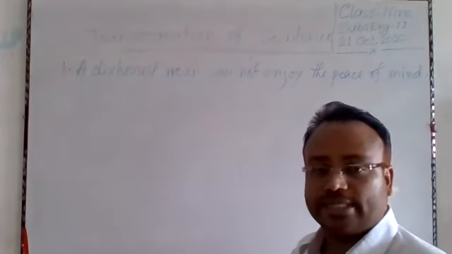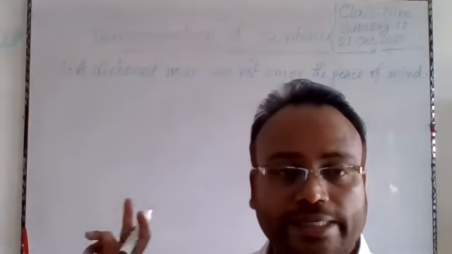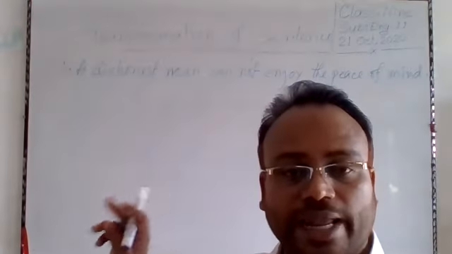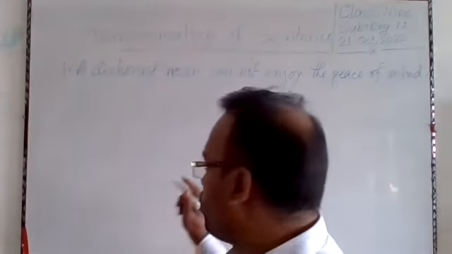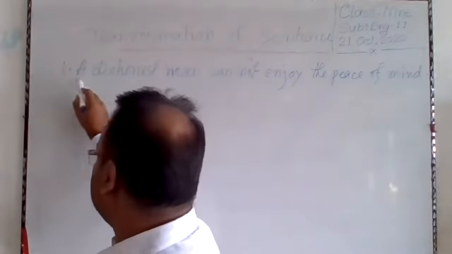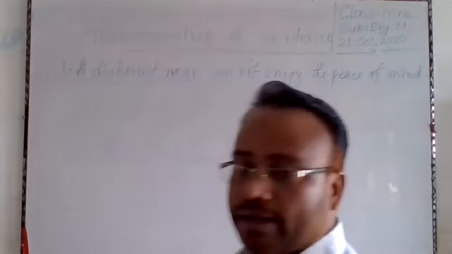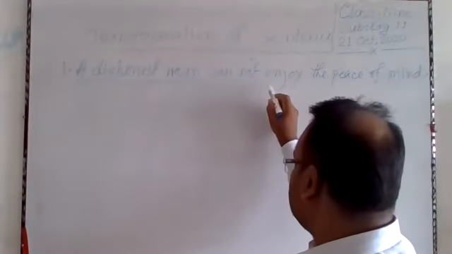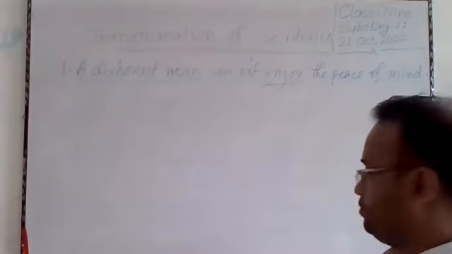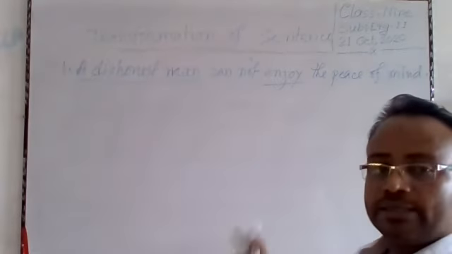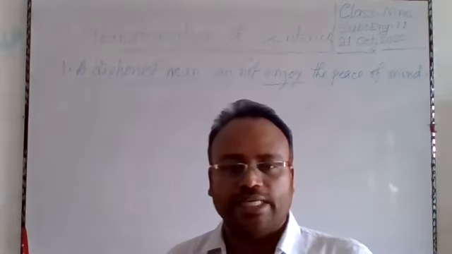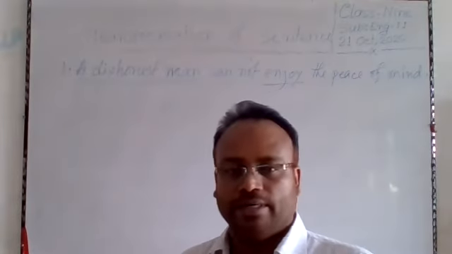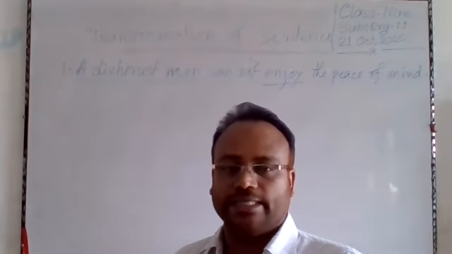What type of sentence is it? Obviously, it is a simple sentence because there is only one subject, that is a dishonest man, and only one finite part, that one is enjoy. As there is only one subject and one finite part, it is a simple sentence.